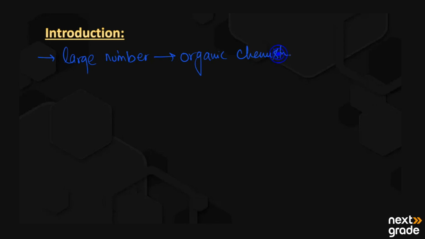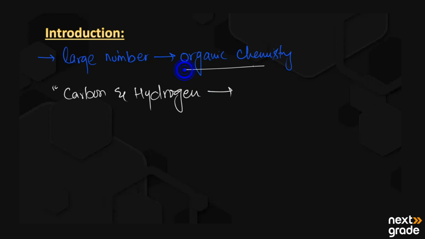By definition, organic compounds are all the compounds that contain carbon and hydrogen. Their study is known as organic chemistry and these compounds are known as organic compounds.